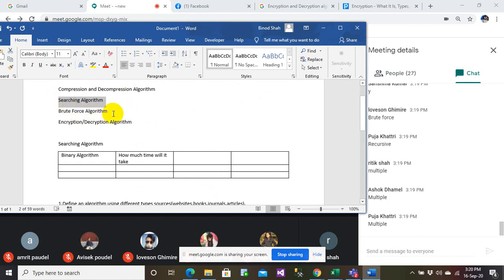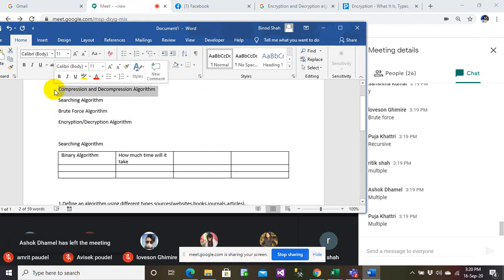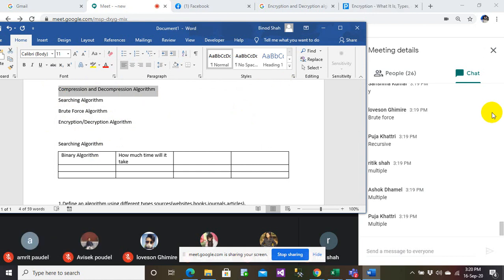For example, even if you talk about a brute force algorithm, how many types of brute force algorithm will there be? There might be many types of brute force algorithm. There might be many encryption or decryption algorithm, many searching algorithm, many compression and decompression algorithm. So do you agree on that, everyone? There might be many types of algorithm.